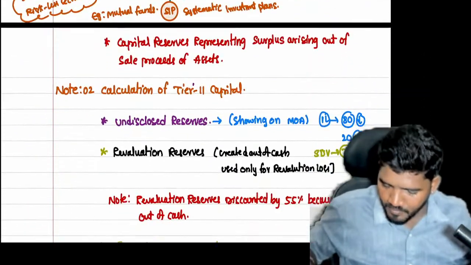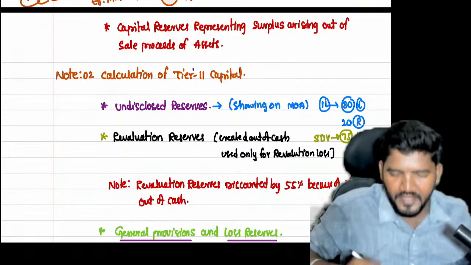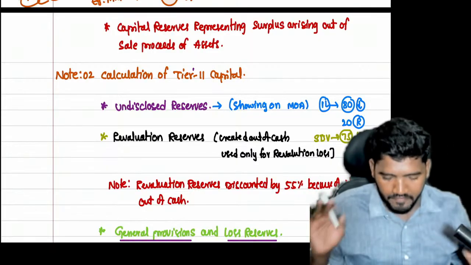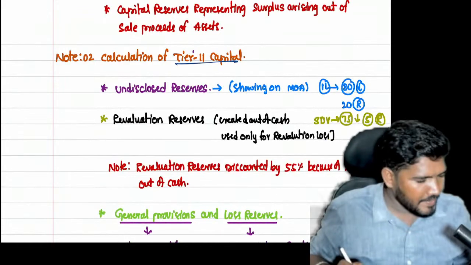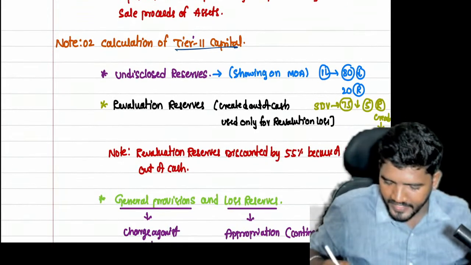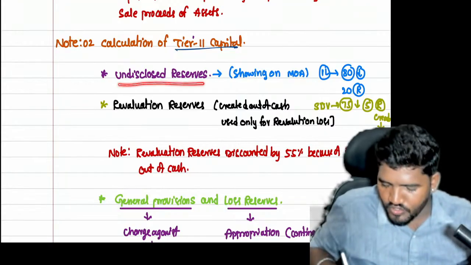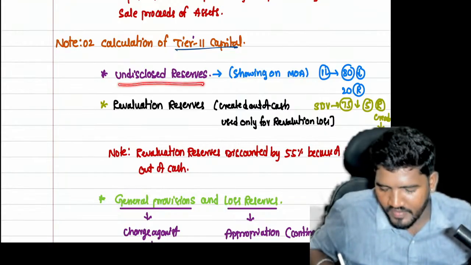But when it comes to tier 2 capital, every point has a note point. When it comes to calculation of tier 2 capital, first, undisclosed reserves, if any, you have to cover under tier 2.